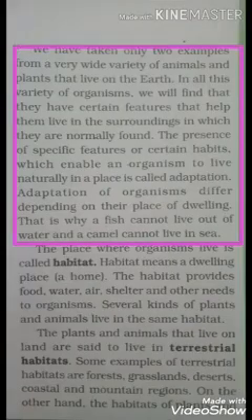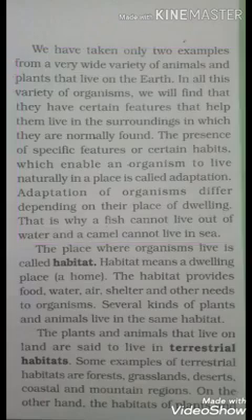There is a wide variety of animals and plants living on earth. All these variety of organisms have certain features that help them in the surroundings in which they are normally found. The presence of these specific features on their bodies or certain habits which enable them to live in the natural habitat or the natural place, this property is called adaptation. Adaptation of organisms differ depending on the places where they live.